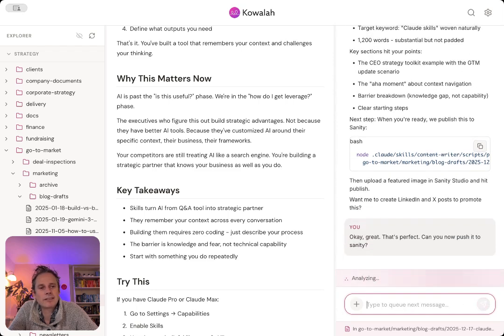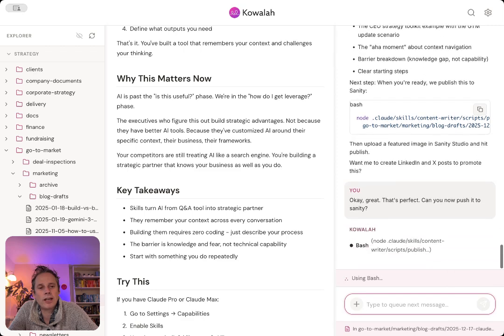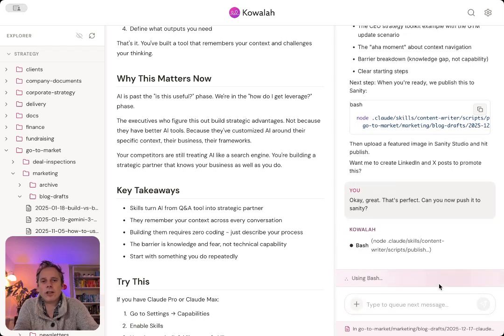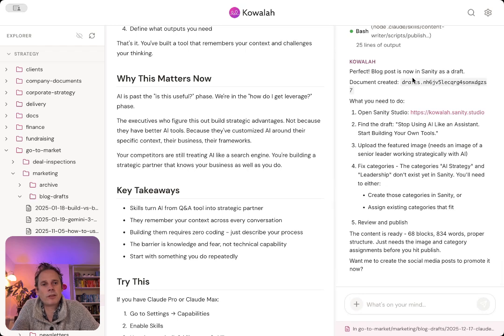Sanity is our CMS, and the skill has got a script that is going to push that into our CMS. Now, this is where, if you're non-technical, you might want a little bit of support. And so I'm just providing a password there, because it's going to use a token to push that into another system. Perfect. The blog post is now in Sanity as a draft.